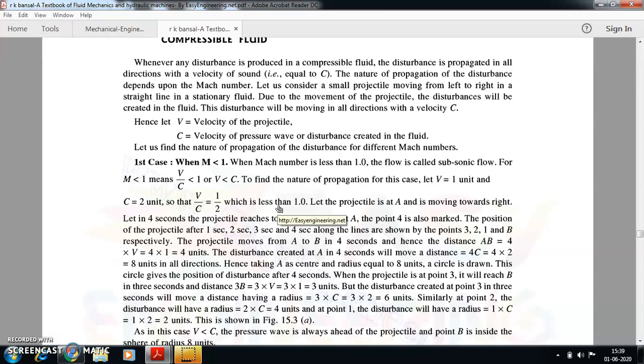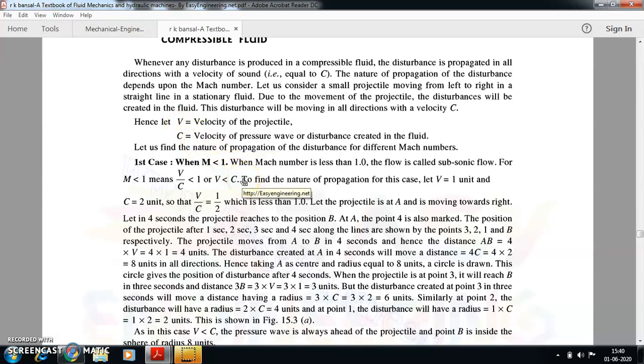When the projectile moves, disturbances are created inside the fluid and they spread in a circular way in all directions with the velocity of c. The velocity of the pressure wave is the velocity of disturbance, which is equivalent to the velocity of sound. Let me name it capital C, and let capital V be the velocity of the projectile.